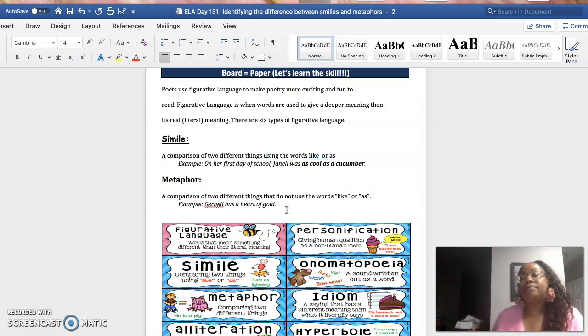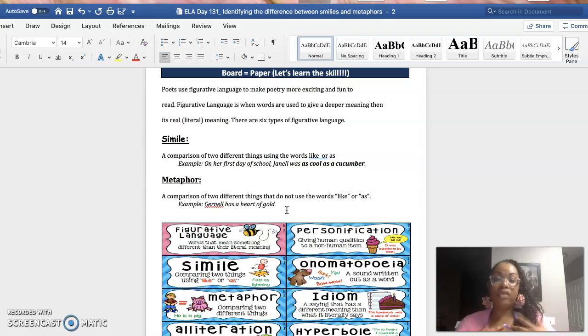So even though it's comparing Janelle to a heart of gold, it's not using the words like or as, right? It basically means that Janelle is really nice, really sweet. Except it's just creating a deeper meaning. So instead of saying Janelle is nice, you're going to make it more fun by saying Janelle has a heart of gold, right? It creates a more fun way to read poems.